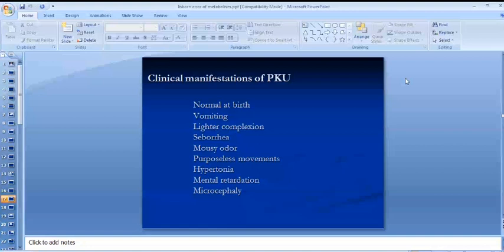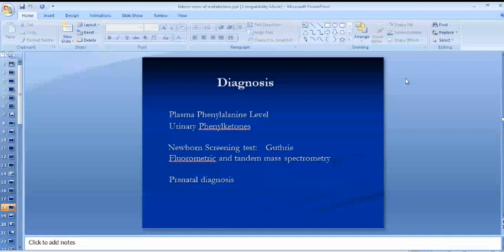How do I diagnose a case of PKU? You will find plasma phenylalanine levels markedly raised. You can find urinary phenylketones abnormally raised. The most important, definitive diagnostic test is the enzyme assay, which will show either absolute deficiency or decreased function of the enzyme phenylalanine hydroxylase.